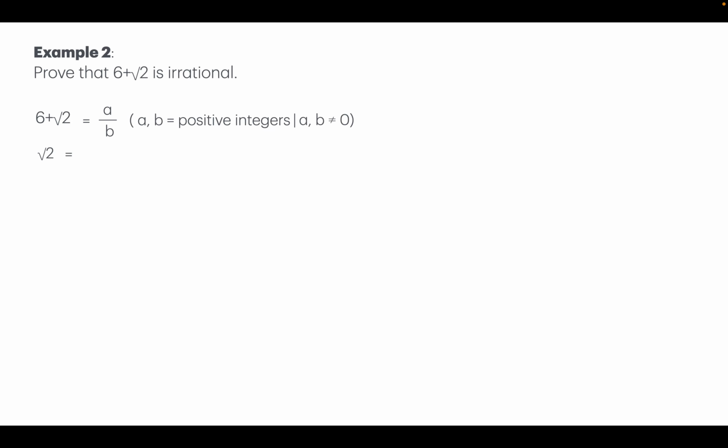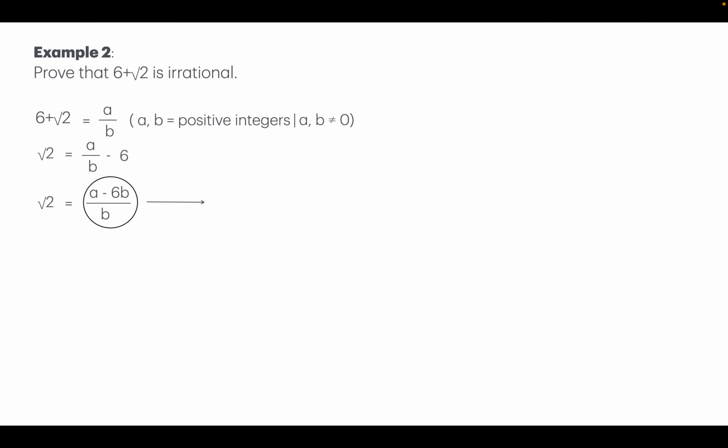Then I can write this expression as square root of 2 equals a over b minus 6, which I can further write as a minus 6b over b. And if you look at this term, it's a, which is an integer, minus 6 times b, which is an integer, over b, which is an integer, we know.